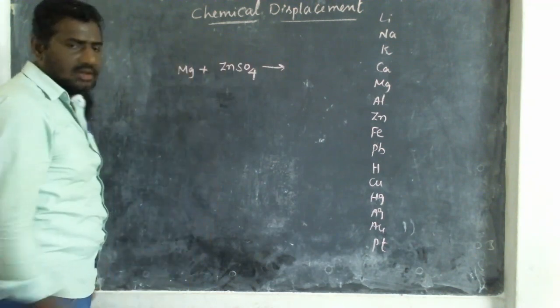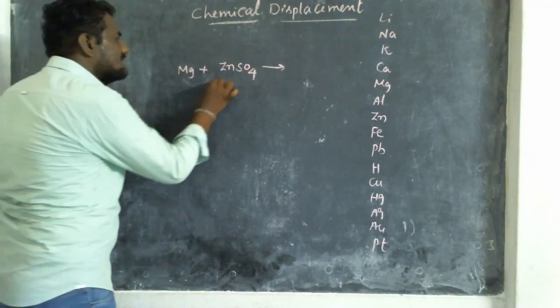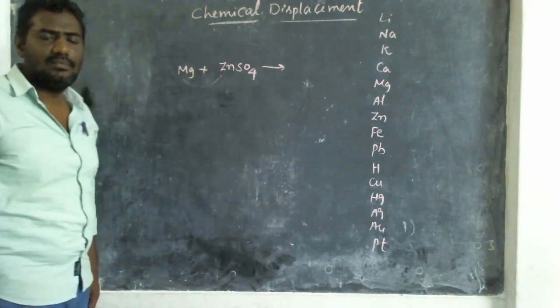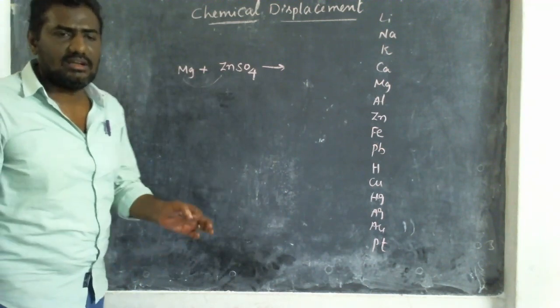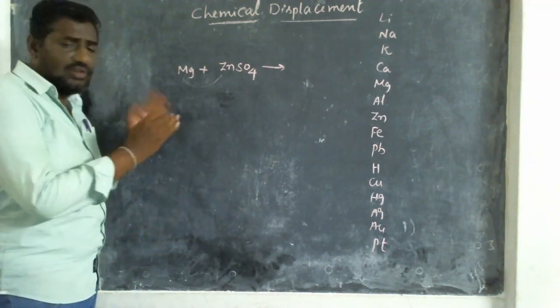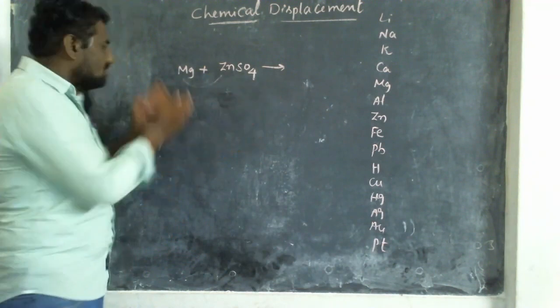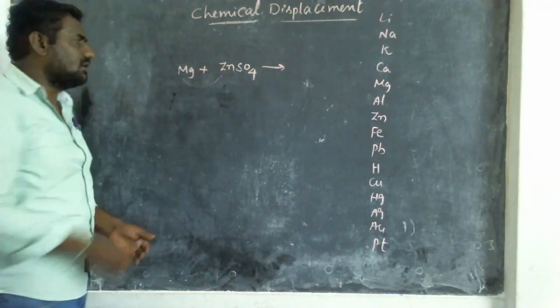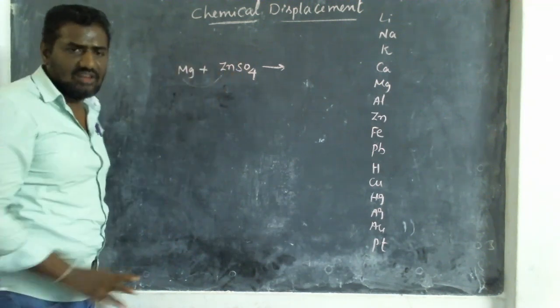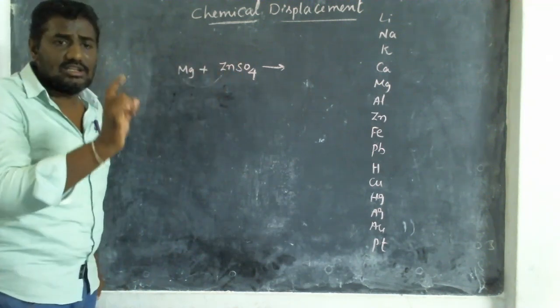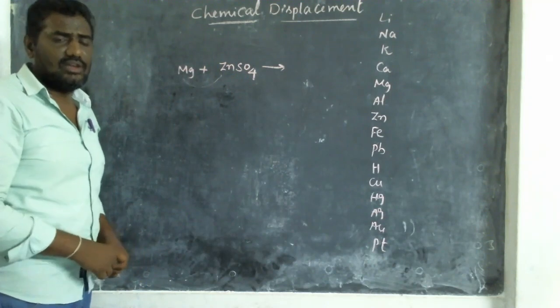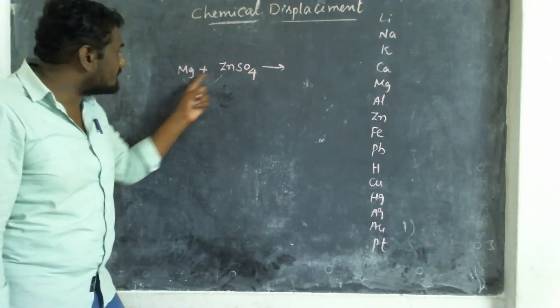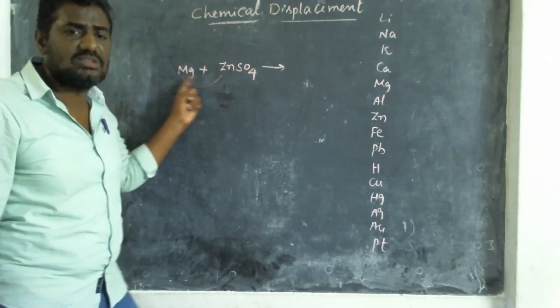Now you have to check whether the magnesium can displace the zinc or not. Which element can displace which element means we have to always go from single element to compound. This is a single element to compound. We should not check from compound to the single, because zinc is combined with the sulfate. This fellow is a single fellow. The single fellow only can displace. Now we have to check if the magnesium is more reactive than zinc, so magnesium can displace.